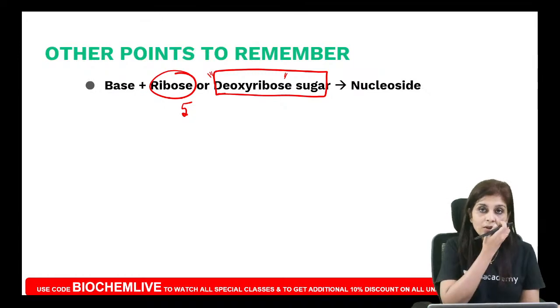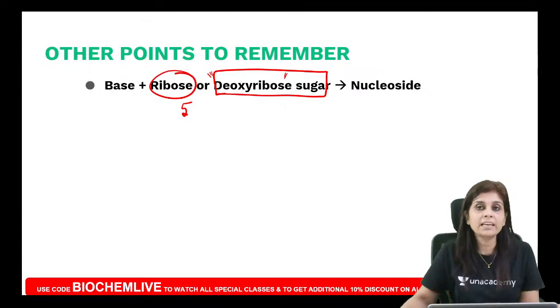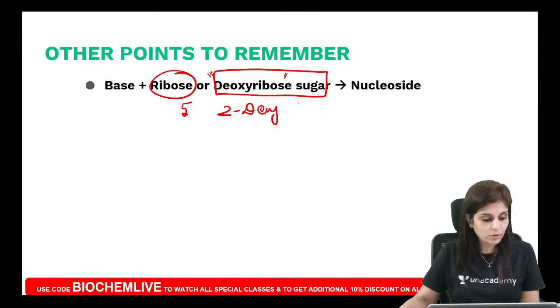If it's deoxyribose, what does it mean? It means the second carbon has lost its oxygen. So whenever I call something deoxyribose, I mean to say it is 2-deoxyribose. Very good, Bharat. It is 2-deoxyribose. It is not in the 5th carbon. The 5th carbon is phosphate. I will tell you about that later.